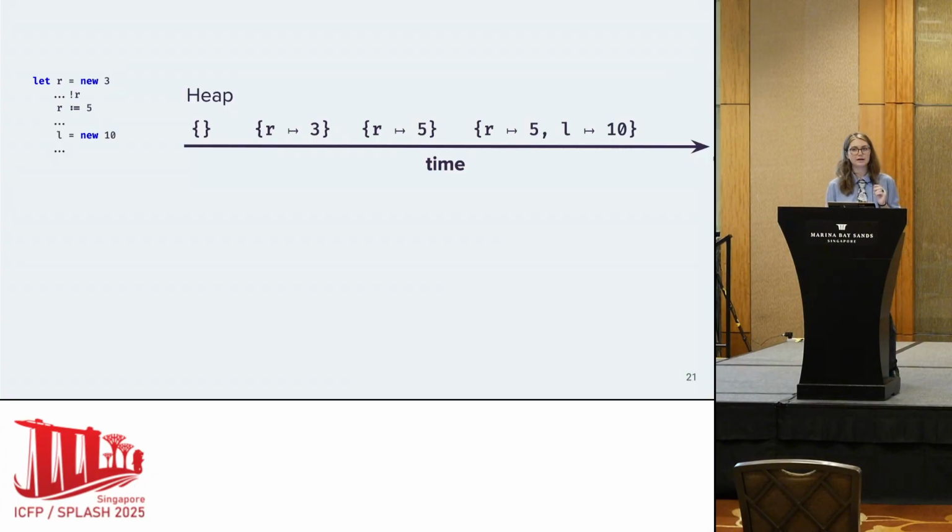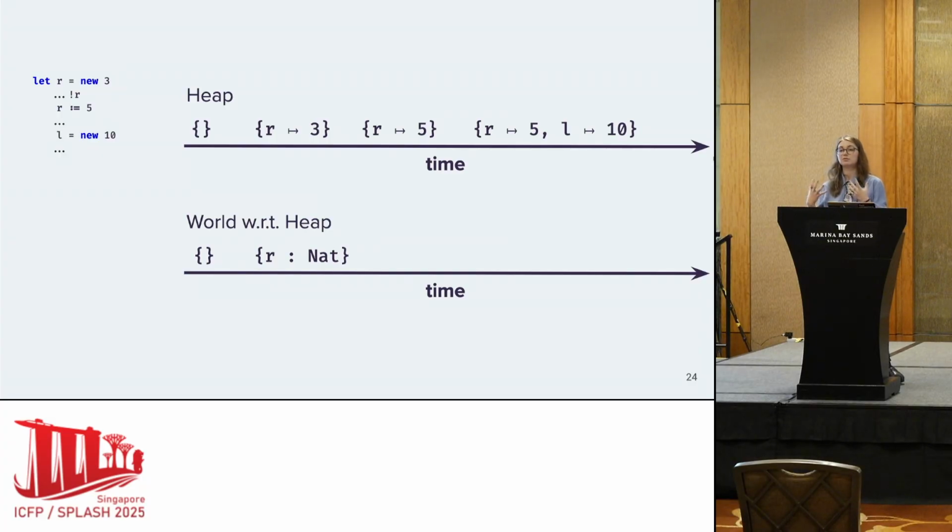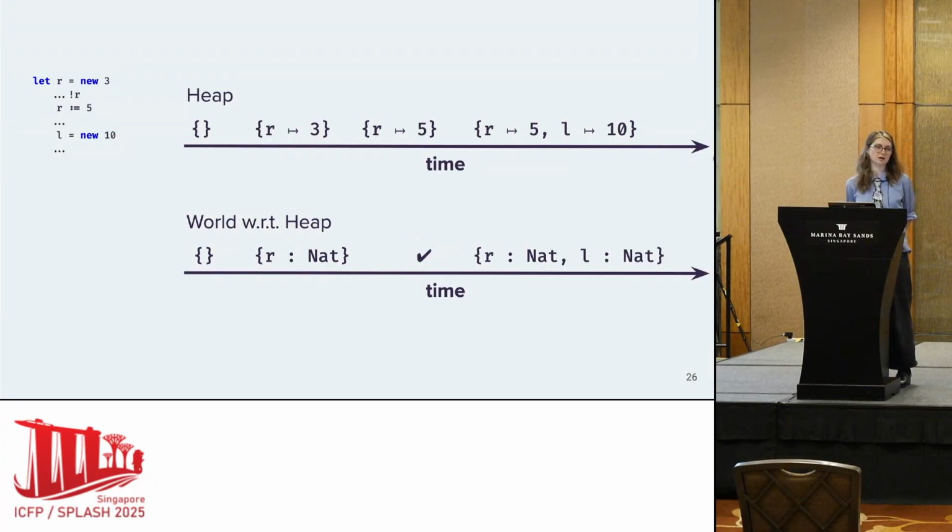Now, the world that corresponds to this heap is going to follow a similar structure. So we start off with an empty world. When we perform an allocation, we want to note down that we've performed this allocation and what possible values we can store in this location. So in this case, we can store things like natural numbers. You can almost kind of think of it as like typing the heap. And then later, when we try and update a value on the heap, we can easily check that this makes sense, right? The location exists, and we're updating it with a value that makes sense. And then as we go along and perform more allocations, we make sure to record these down in the heap.